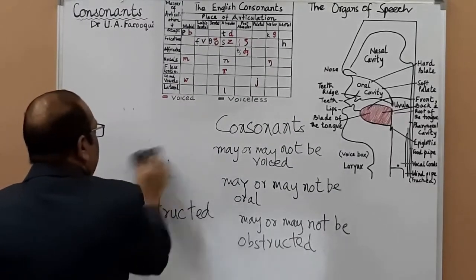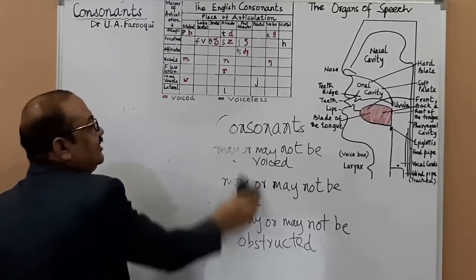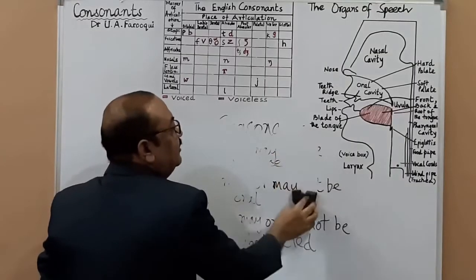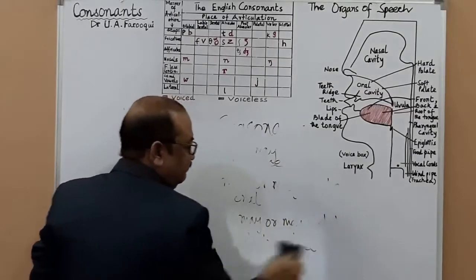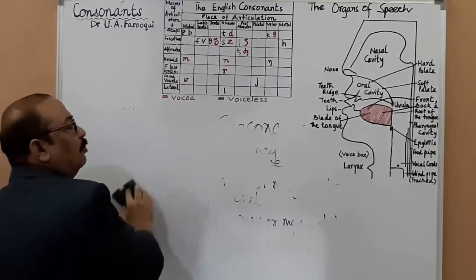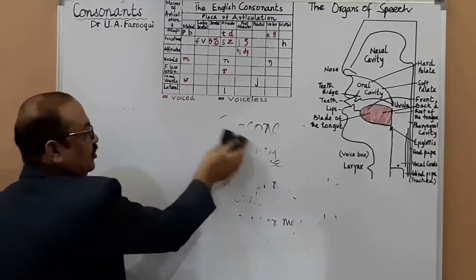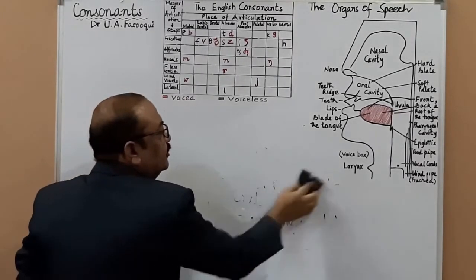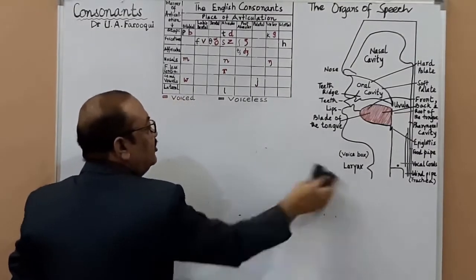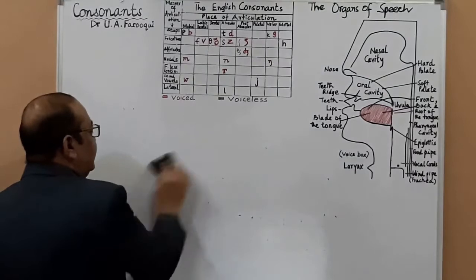Do you remember, when we were discussing vowel sounds, we were talking about the three-term description. When I say vowels, I mean monophthongs as well as diphthongs. Do you remember the three-term description?